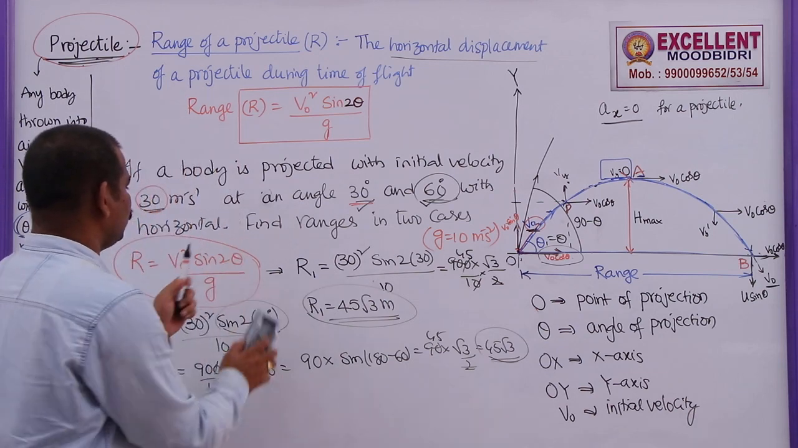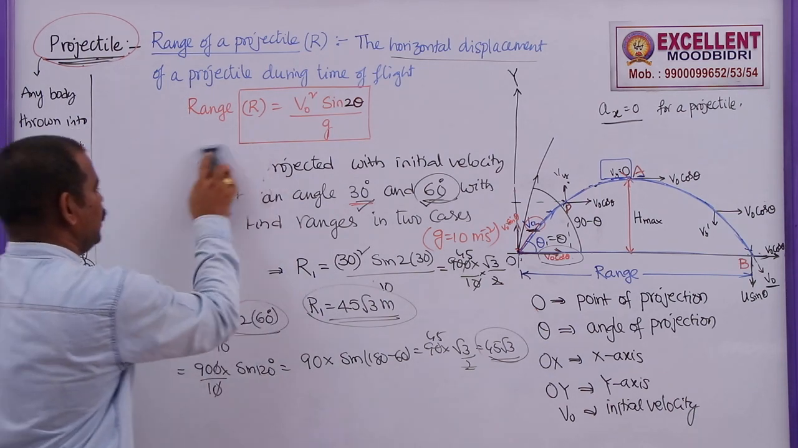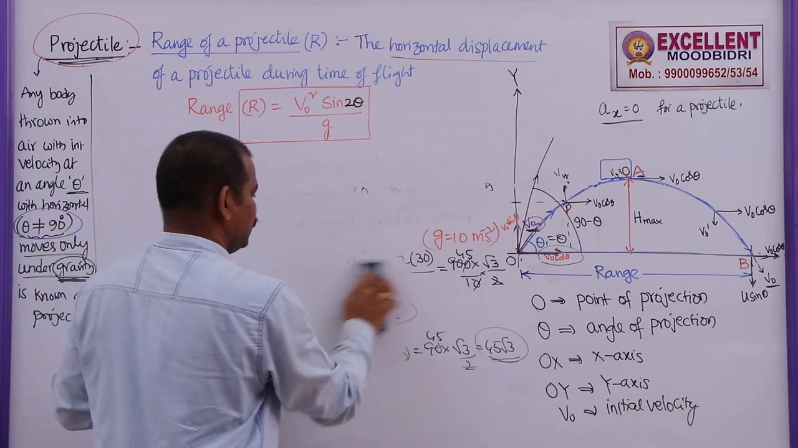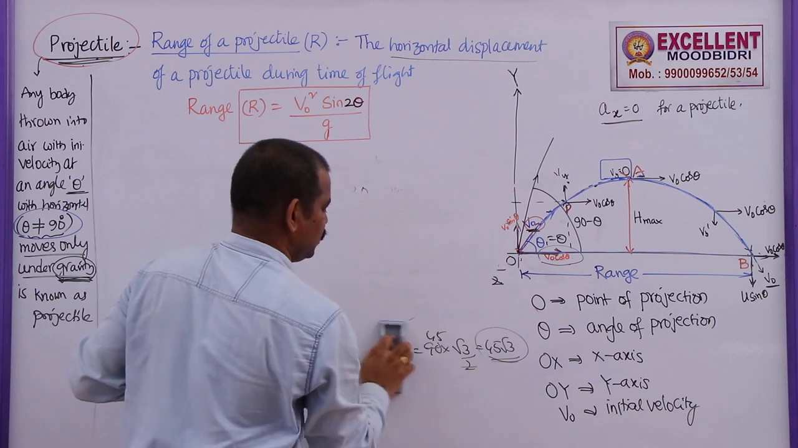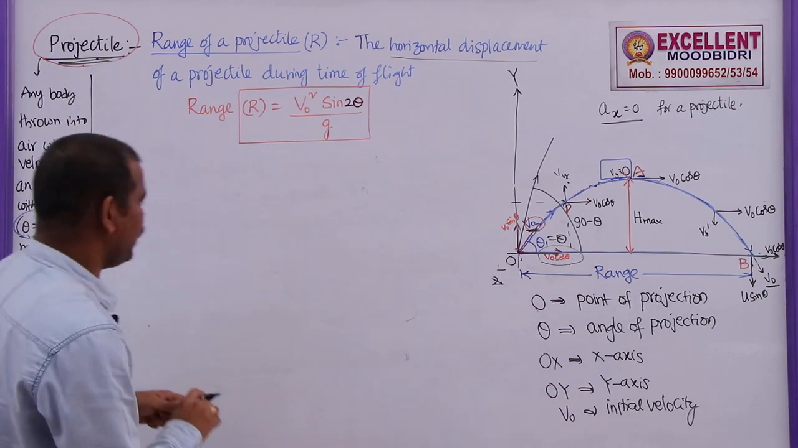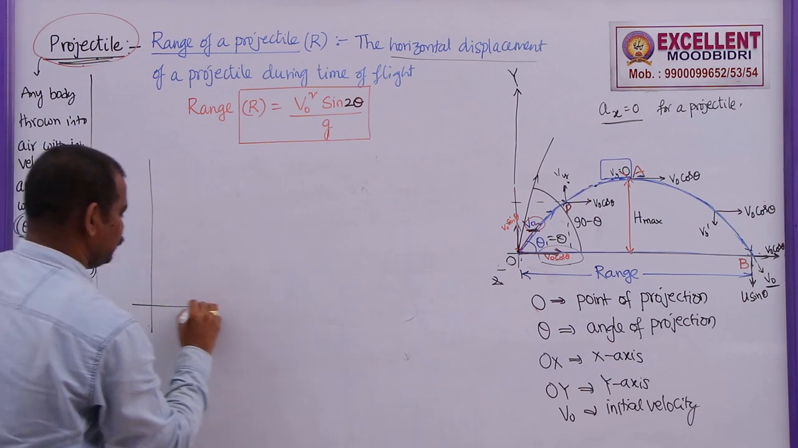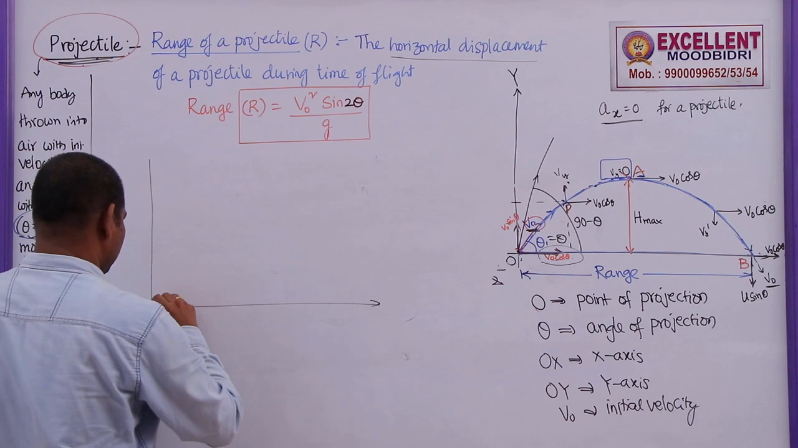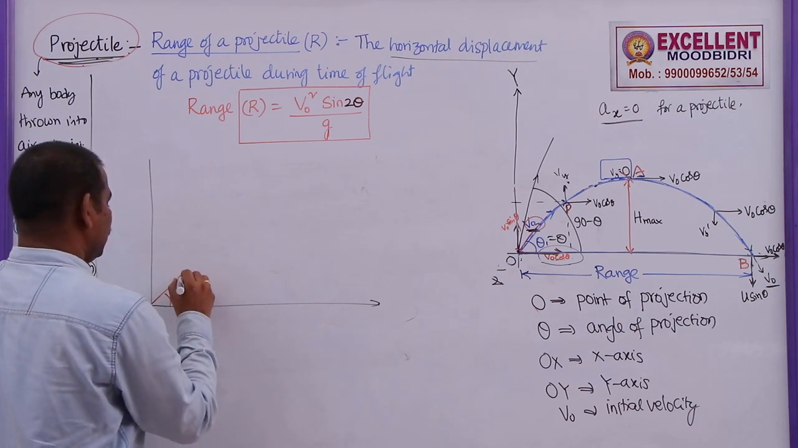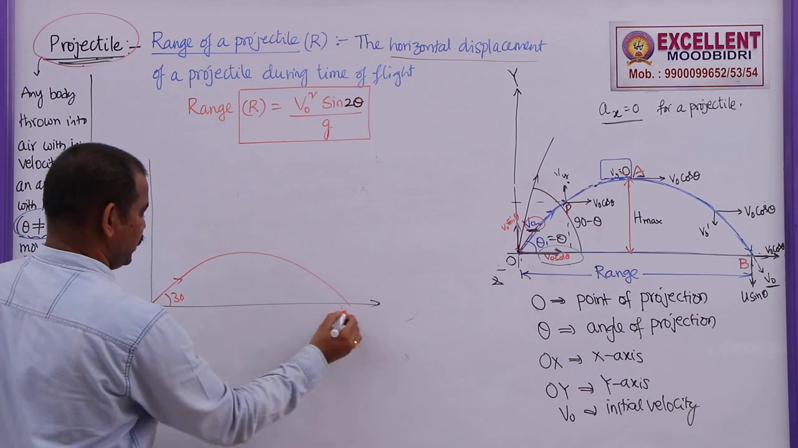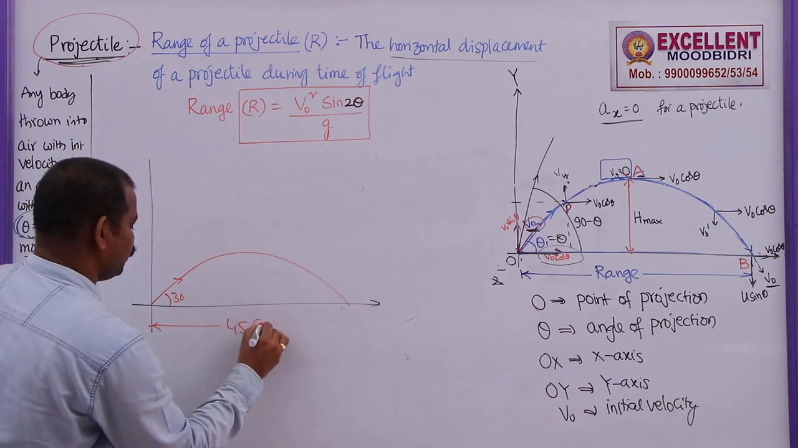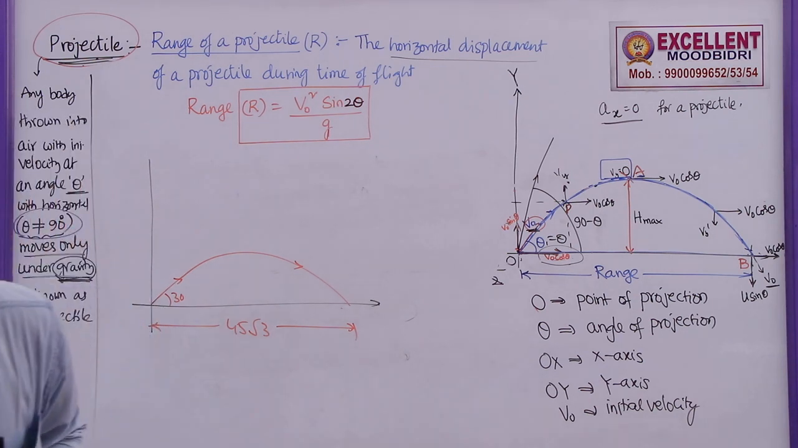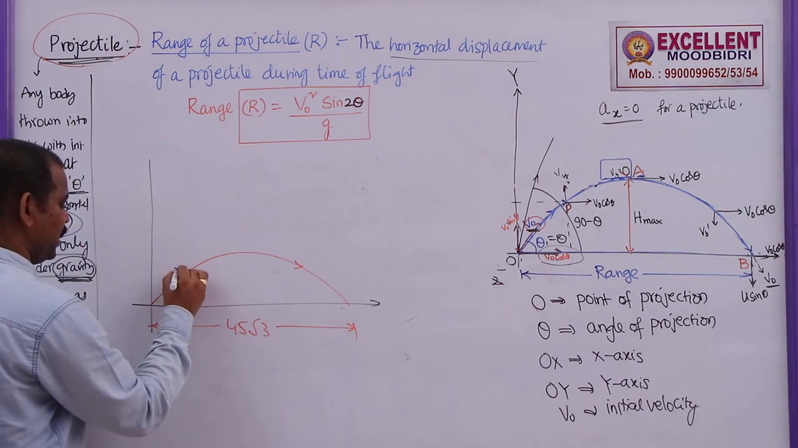Now, if I want to show this graphically or with the help of a diagram, how can we draw this diagram here? As the range is 45 root 3, I can draw the diagram like this. If this is the y-axis, and this is the x-axis, and the projectile is projected at an angle of 30 degrees here, let us say this is the range. Here I got this as 45 root 3. So, this is the projection of this body at an angle 30 degrees with velocity 30.